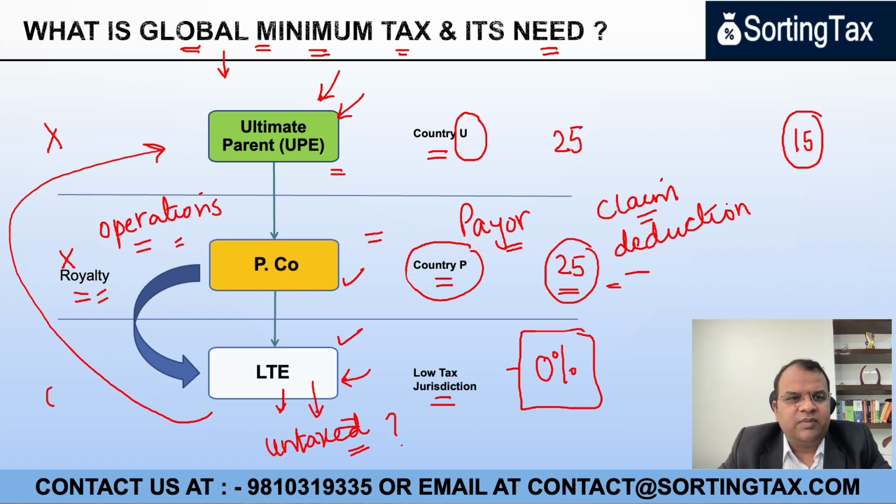Now, if no taxes are applied in these two jurisdictions, the ultimate parent entity may apply the tax. To ensure that there is no tax evasion in this jurisdiction, they can deny the deduction for such expenses. And there are several other measures like this which are incorporated in the regulation for the purpose of imposing at least a global minimum tax on the profits of these multinational corporations.